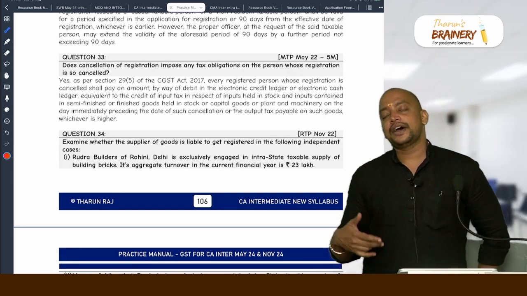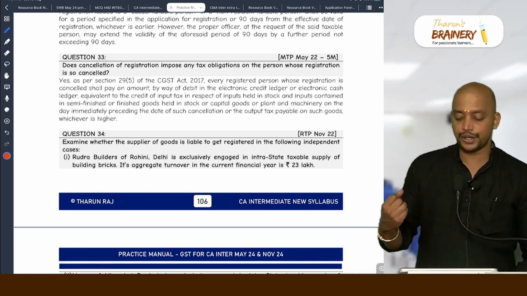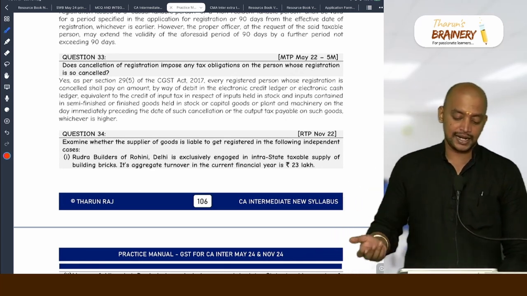What is that? They have to reverse the ITC on inputs held in stock, inputs in WIP held in stock, inputs in FG held in stock, and capital goods.